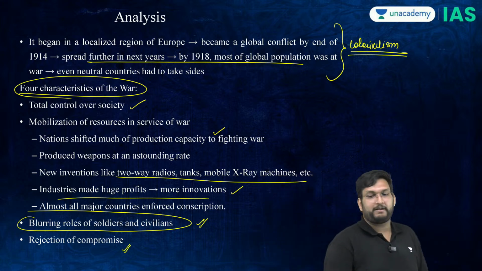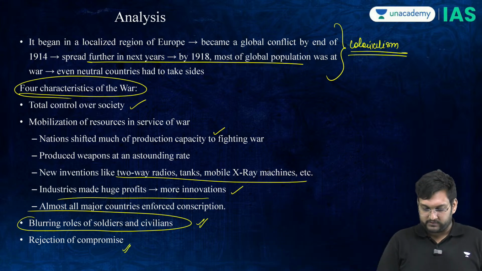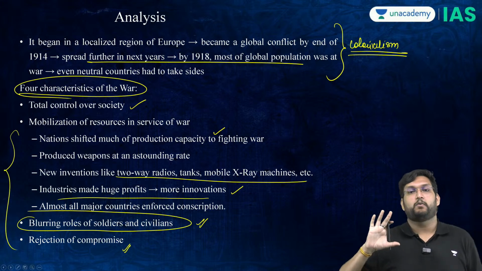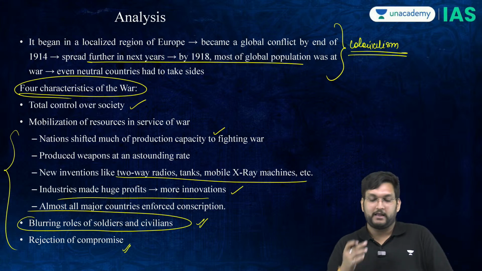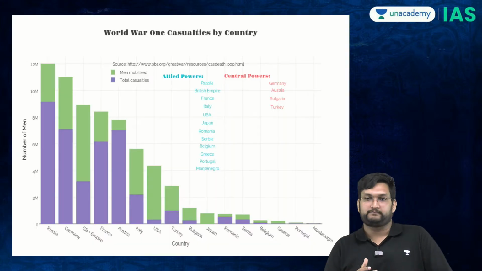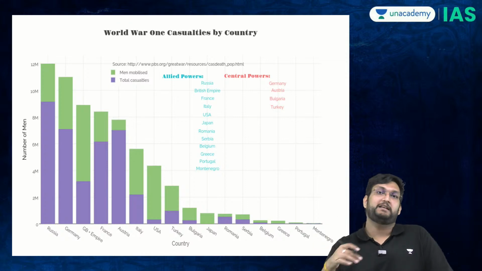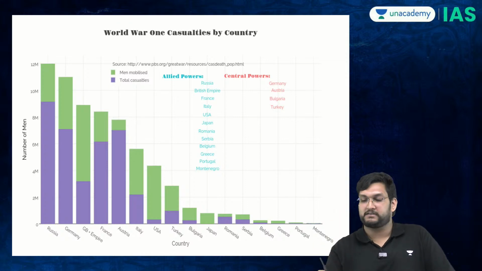And with no compromise on the horizon, it was very, very clear that the war itself was going to become extremely problematic. And if we look at the death toll, you will realize that the death toll of this war, on a basic informal basis, goes to 3 crore people.